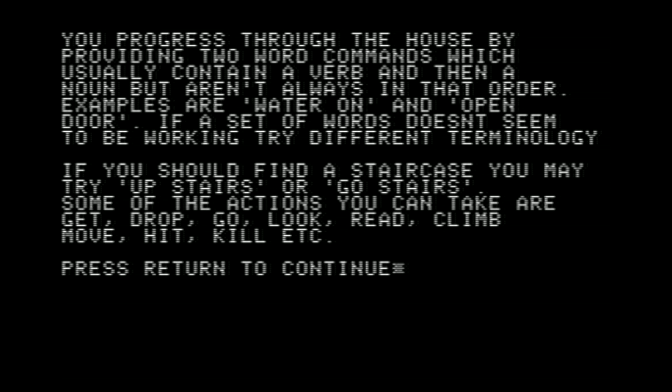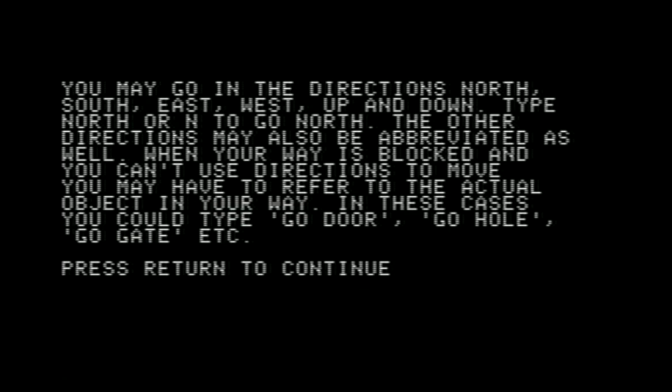So they're trying to introduce just kind of the main mechanics of the game, very reminiscent of what we had done with Colossal Cave Adventure, so we shouldn't have any problems with that. But once again, if you hadn't played that game, you kind of need instructions, and here they are. You may go in the directions north, south, east, west, up, and down.